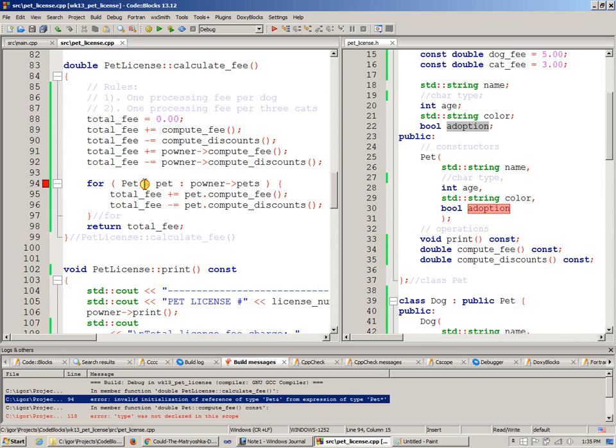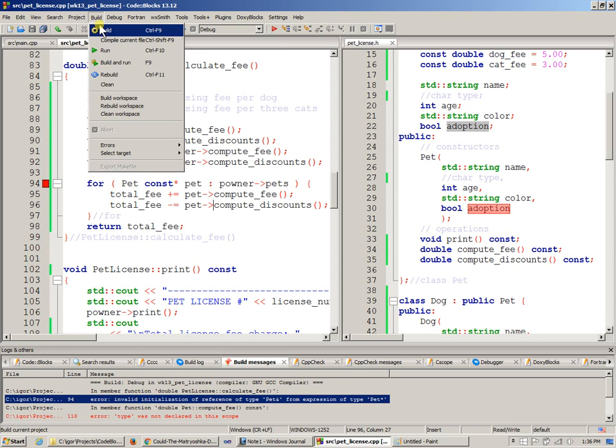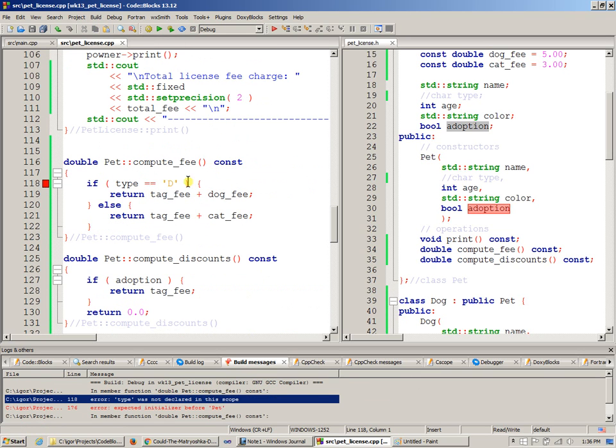Same thing over here. Used to be a reference to pets, no longer is. I will basically visit my pets by using a constant pointer to a pet over here, I think, and that should be taken care of by my change. And of course, since pet has become a pointer, the syntax changes from dot to an arrow. Okay, so we're just going to record that. Build again. Type is gone.